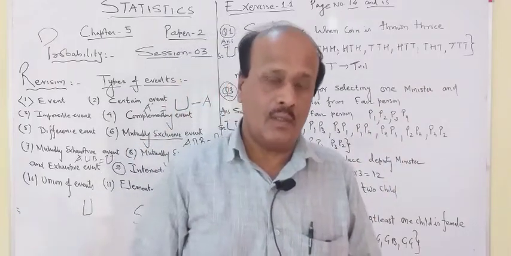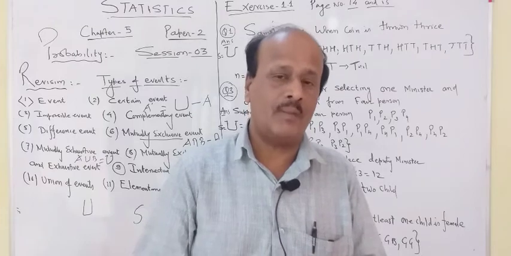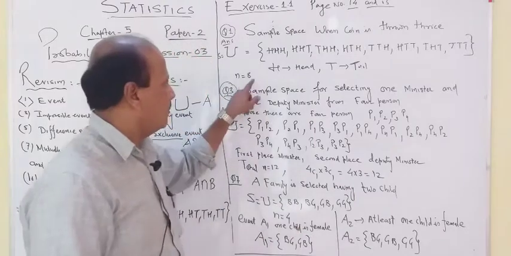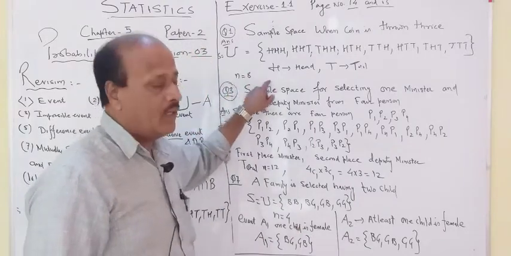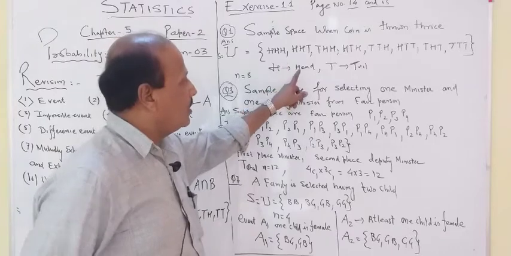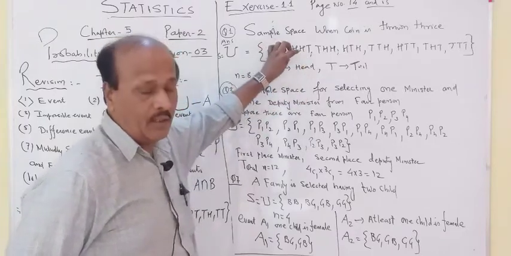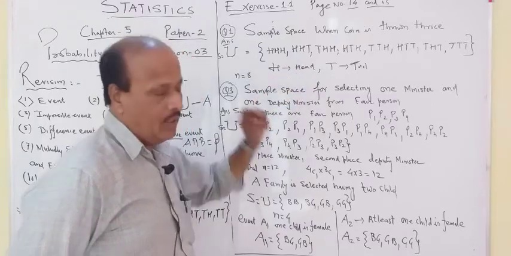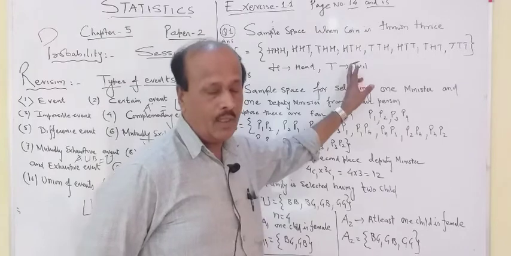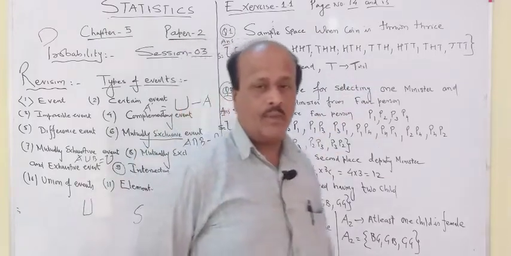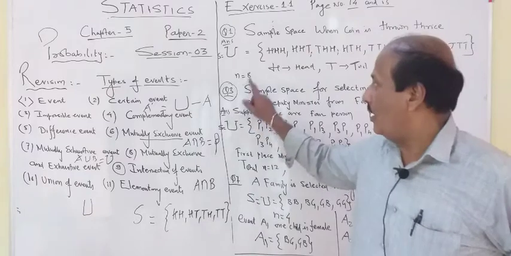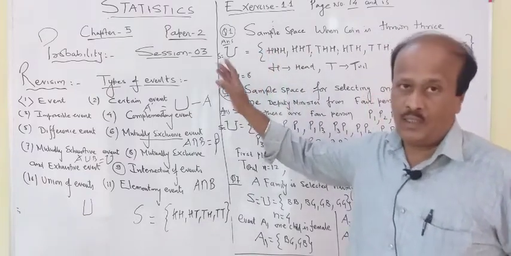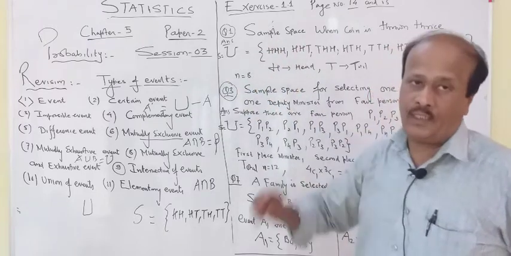Now onwards, when they are asking you to write the sample space, together with the sample space we'll start writing the total number of elements of that sample space, because it is required in solving the question. We are not going to use a complete word for writing that event. You can use a small letter. For example, head will be denoted by capital H, tail will be denoted by T. No need of telling, because in a book they took it as obvious. So H stands for head, T for tail. So when you throw the coin 3 times, you are going to get 8 elements.